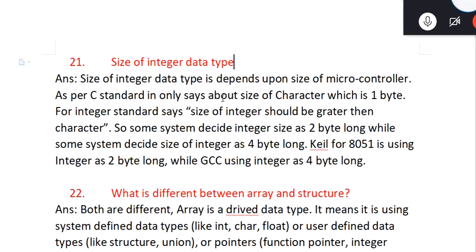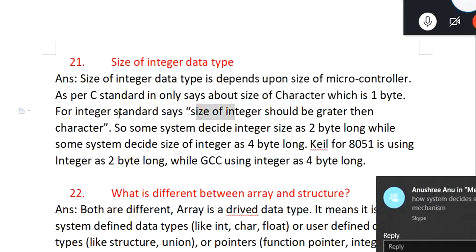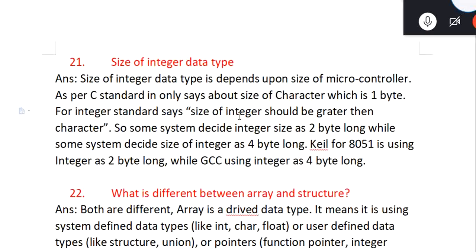As per the C standard, they only talk about the character size, and they clearly mention in the standard document that it is 1 byte. But for integer, they say the size should be greater than character.